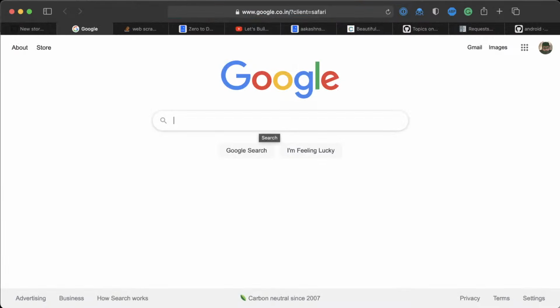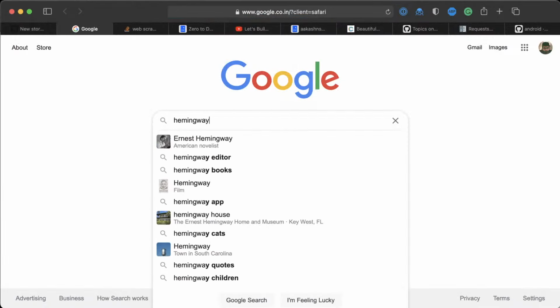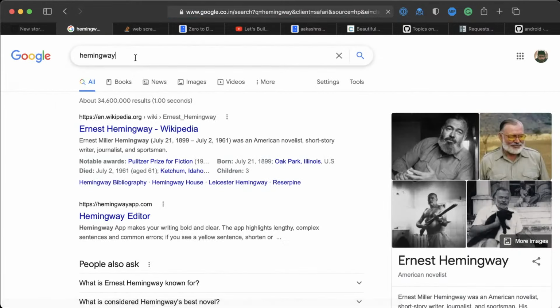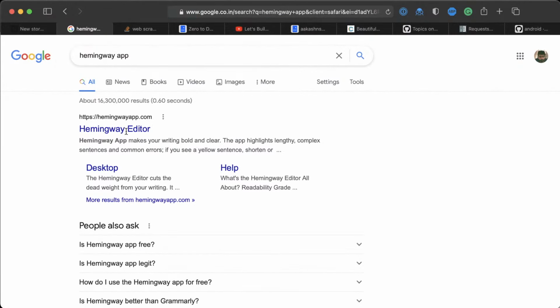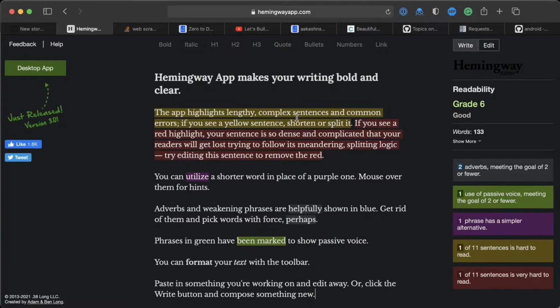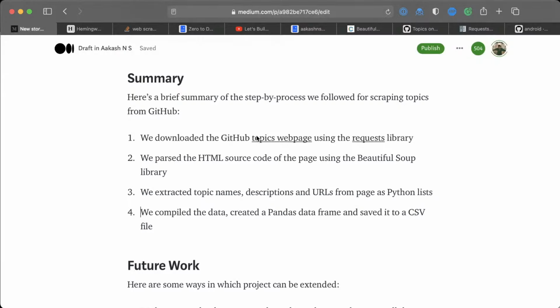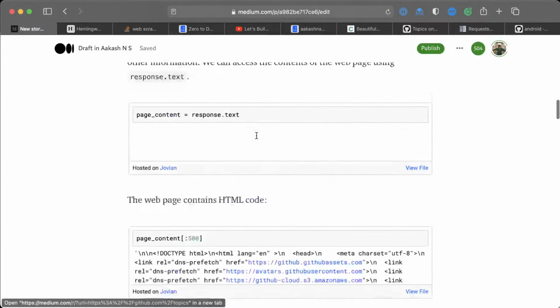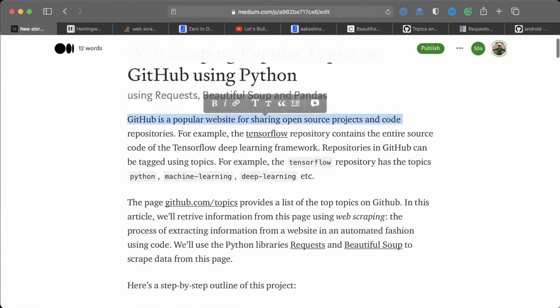Grammarly is paid, or at least they have a free version, but they also have a paid subscription for some of the more advanced stuff. You can also use this thing called the Hemingway app to improve your writing. So here it highlights lengthy and complex sentences. So wherever you have lengthy or complex sentences, it tells you to shorten it. If it sees something that is going to be very difficult to read, then it is going to tell you. And it also tells you where you can use simpler words or improve the writing. So ideally you want to shoot for a grade 5, grade 6 writing level, not higher than that. Should be very simple to read, whatever you write. Let's take an example. Maybe let's take this and let's see what Hemingway says.